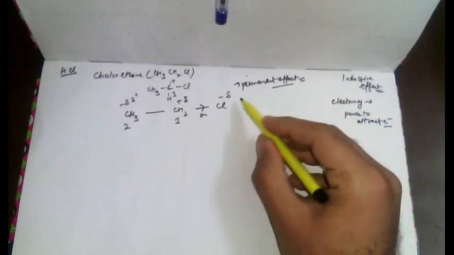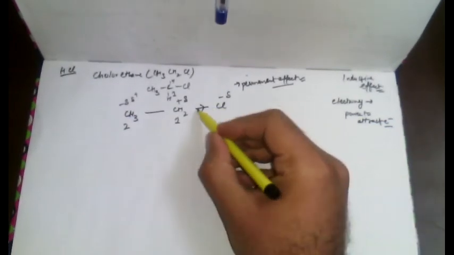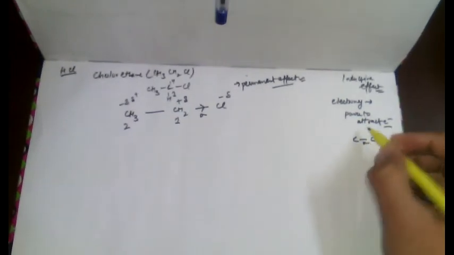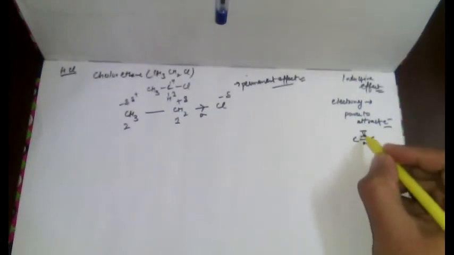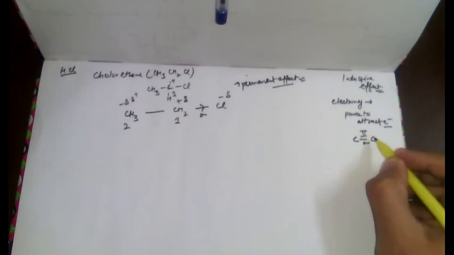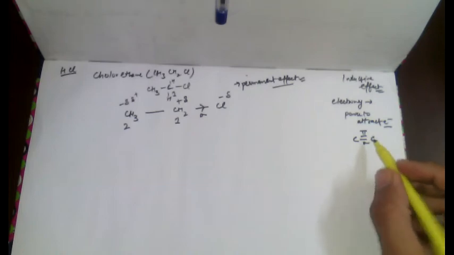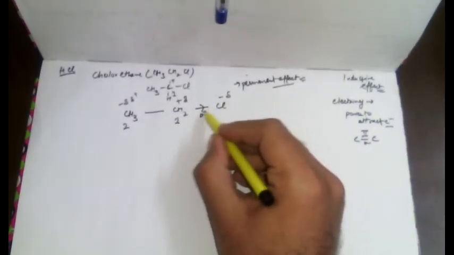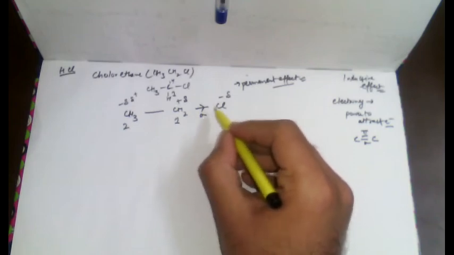Such polarization occurs through the sigma bond. If I have a double bond, the first is sigma and the second bond is always known as the pi bond. This needs to be learned. This sigma bond effect is referred to as the inductive effect.